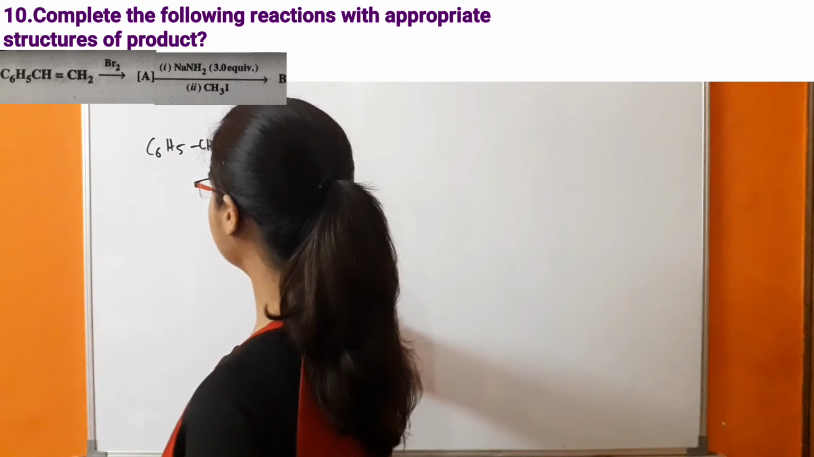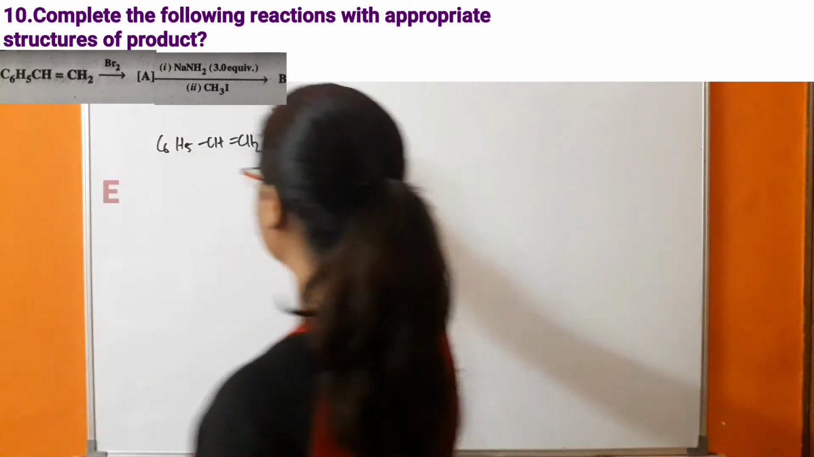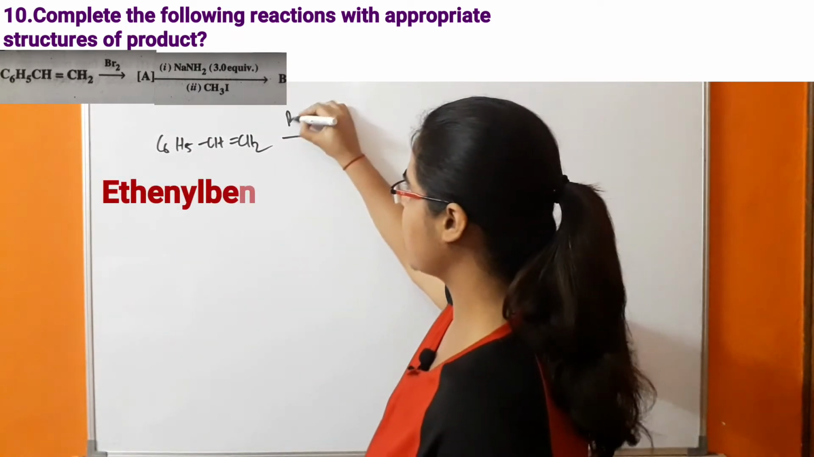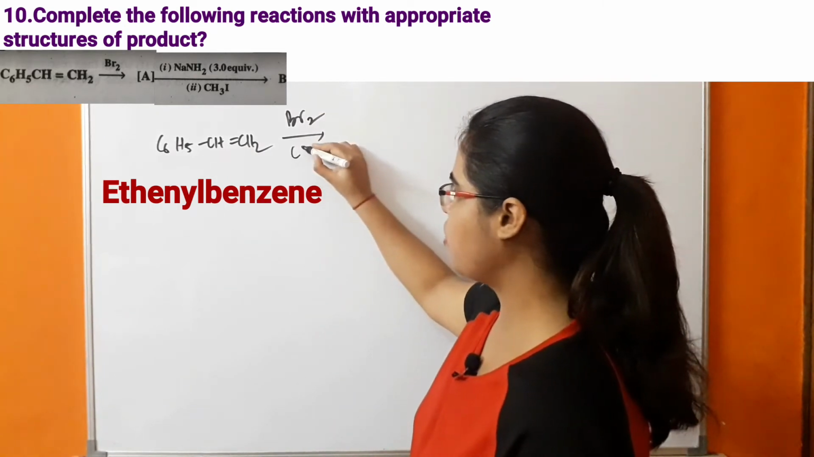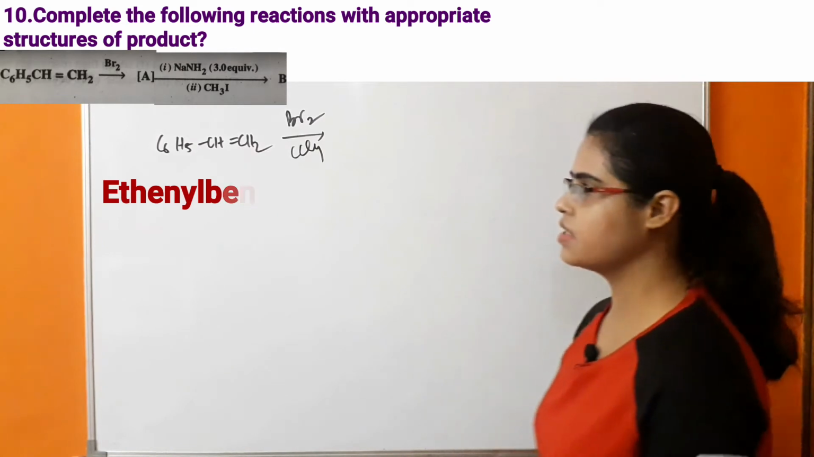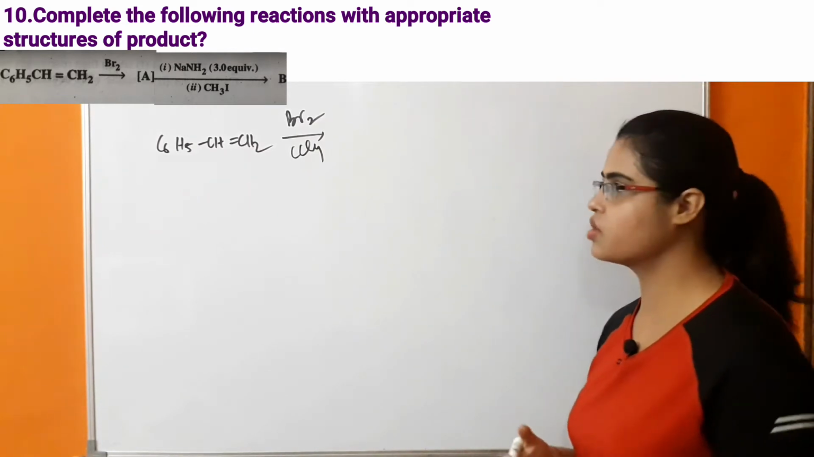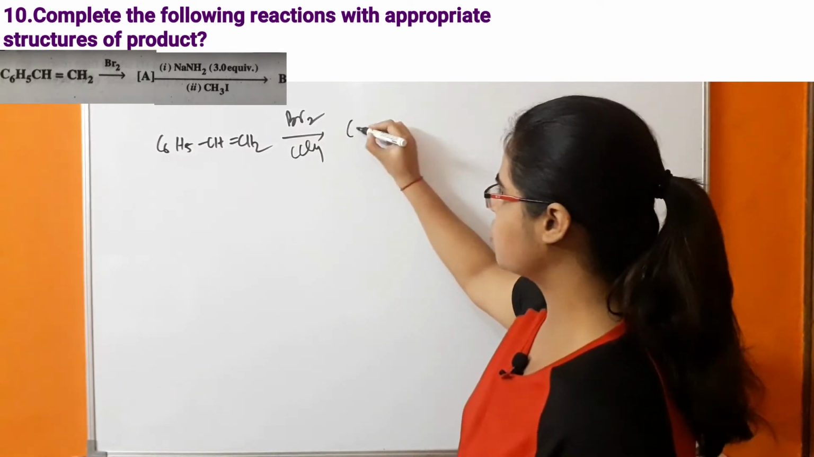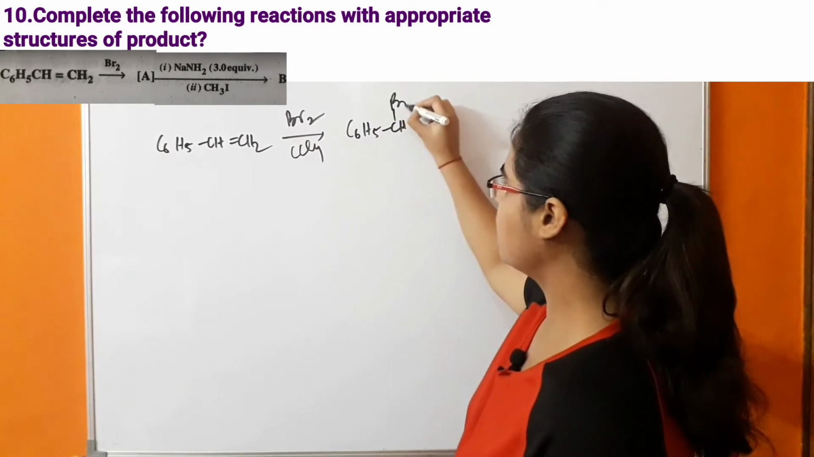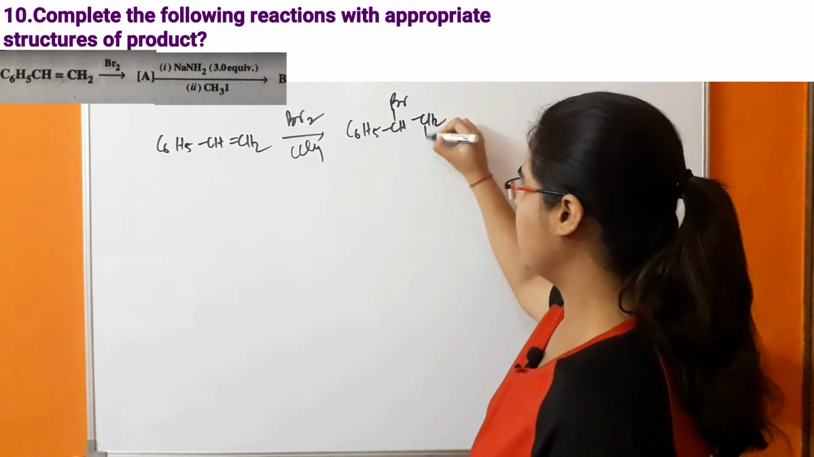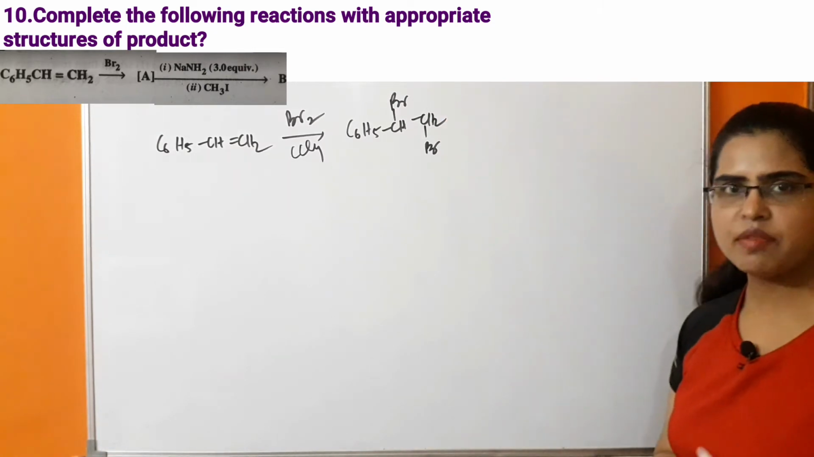C6H5CH=CH2. So what is happening? First of all, it is reacting with Br2. This reaction generally takes place in the presence of a non-polar solvent, that is CCl4. This reaction is a halogenation reaction. So there will be formation of C6H5CHBrCH2Br. So this compound will be formed.